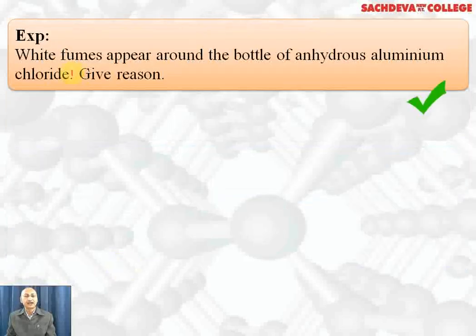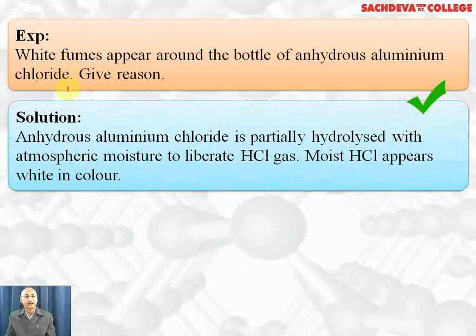White fumes appear around the bottle of anhydrous aluminium chloride. Give reasons. Anhydrous aluminium chloride is partially hydrolyzed with atmospheric moisture to liberate HCl gas, due to which it gives fumes in moist air.